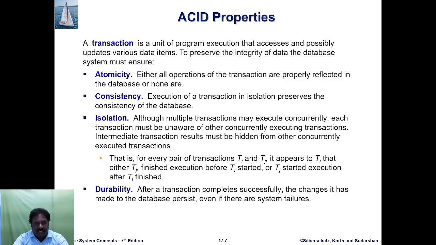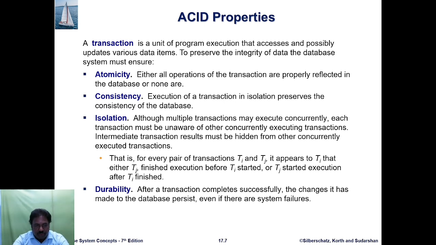Consistency denotes that execution of the transaction in isolation preserves the consistency of the database. So the transaction must preserve the consistency of the database after execution. The DBMS assumes this property holds for each transaction; ensuring the property of the transaction is the responsibility of the user.